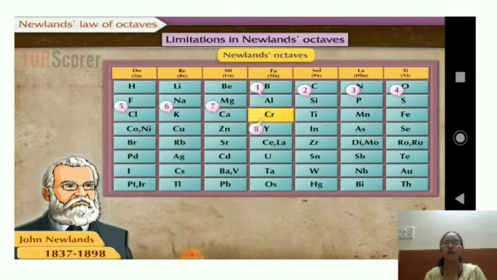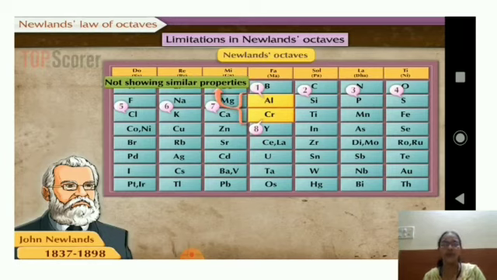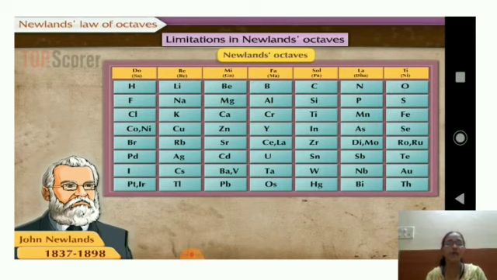Okay, so what limitations did he have? Newlands' law had some merits. It was of some use: hydrogen and fluorine, you could see, have similar properties. But what he was using was applicable only till calcium. Further on, the elements were not obeying his law. You'll find aluminium and chromium were not having similar properties, even though chromium is the eighth from aluminium. We also find cobalt and nickel grouped in one box, and cesium and lithium also grouped in one box. So these were his drawbacks, that is, the limitations.